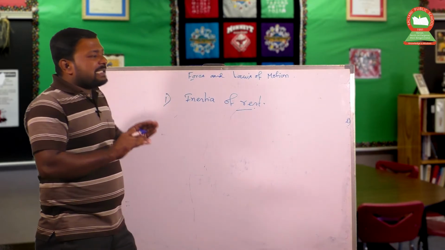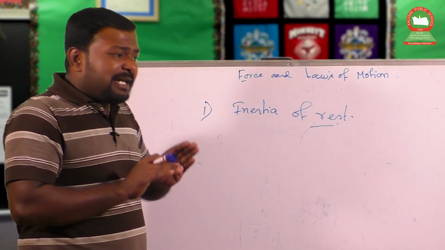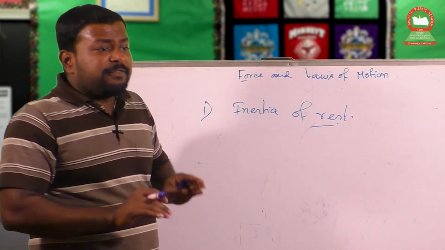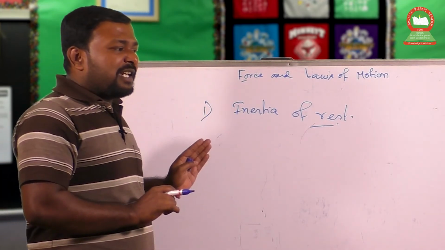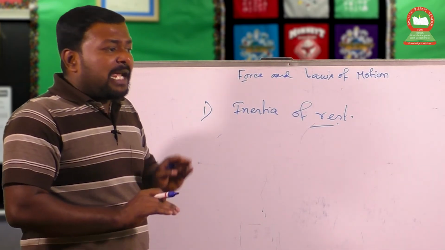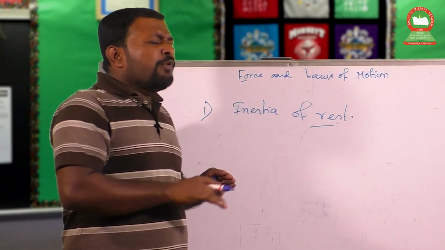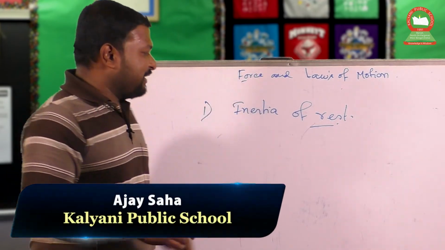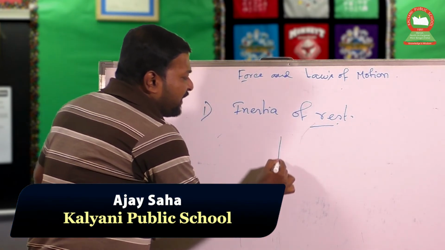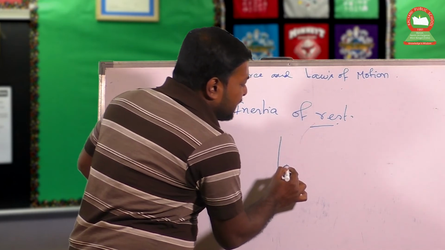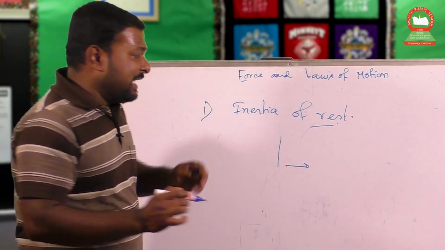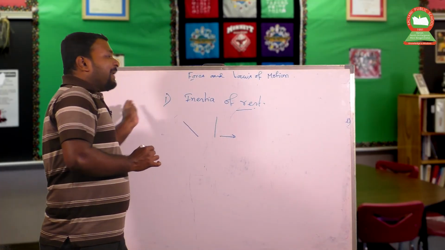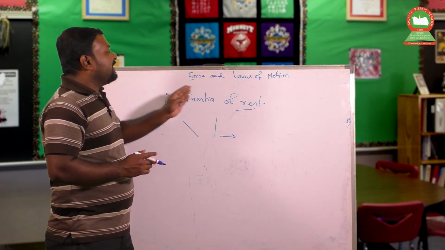Because the car was at rest, so initially the body is at rest, that is the inertia of rest. But if the car moves, that means an external force is applied on the car, and due to that, the lower part of the body moves with the car, but the upper part of the body, due to the inertia of rest, will remain at rest. So the upper part of the body remains at the fixed position, but the lower part tends to move. So initially the person will tend to fall in the backward direction. So this is a kind of inertia of rest.